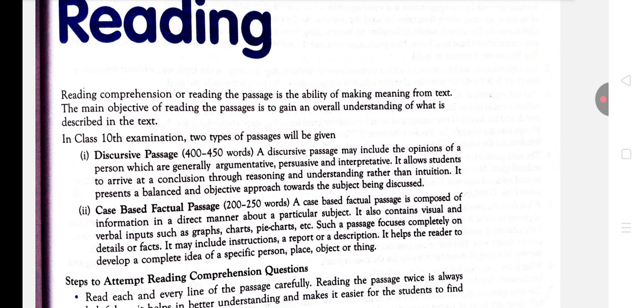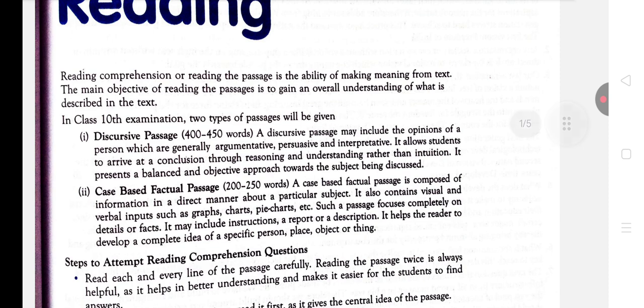Now, what are discursive passages? These are basically passages which contain the opinion of a particular person. Generally they have an argumentative tone or something like this. Dear students, these passages are very easy to solve, because only the opinion of a person is given, so it's very easy to find the answers by reading the text. These passages are very scoring, and I'm pretty sure that CBSE gives one discursive passage and one case-based factual passage. So definitely these are very scoring.